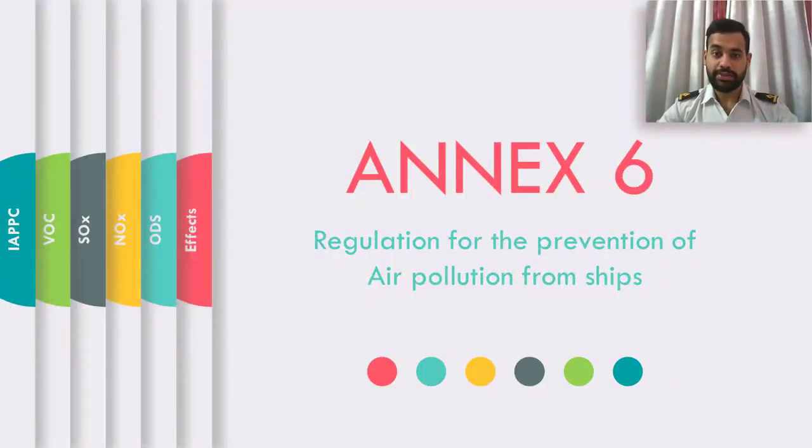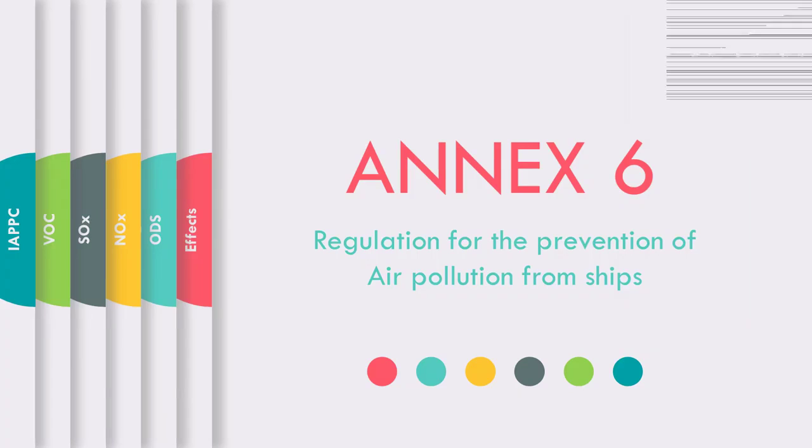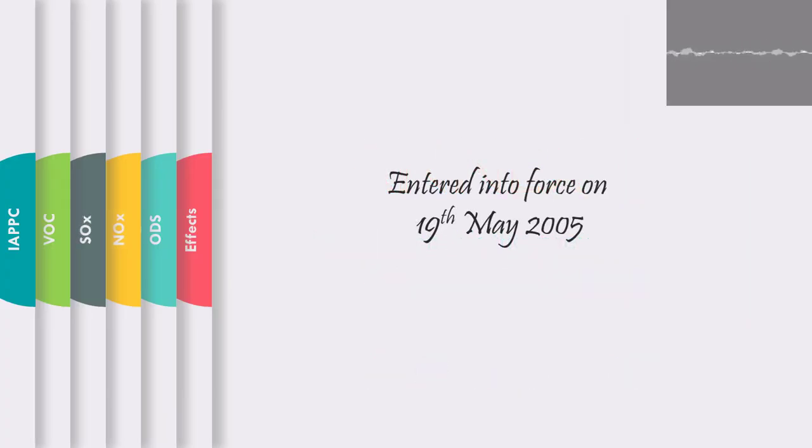Hello friends, in this video we are going to get familiar with Annex 6 of MARPOL, which is regulation for the prevention of air pollution from ships. We'll be discussing some important factors causing air pollution from ships and the regulations which have been set to control this pollution and protect the environment. So let's get started. MARPOL Annex 6 entered into force on 19th of May 2005.